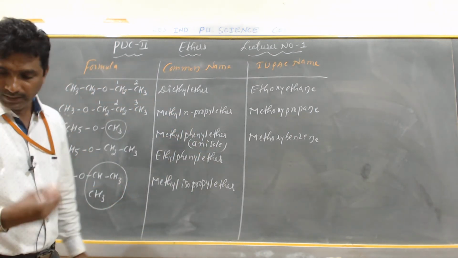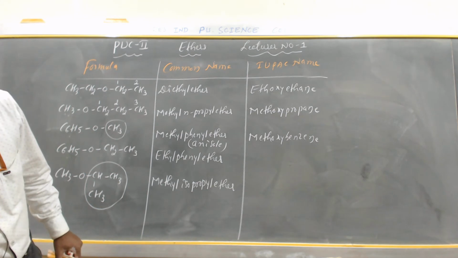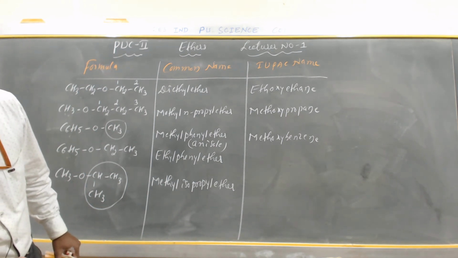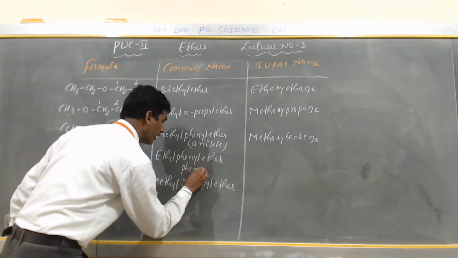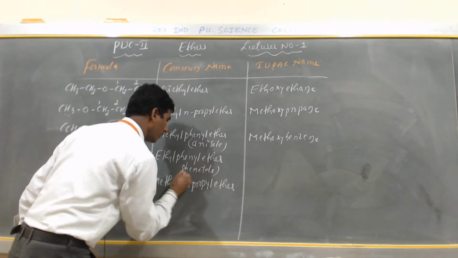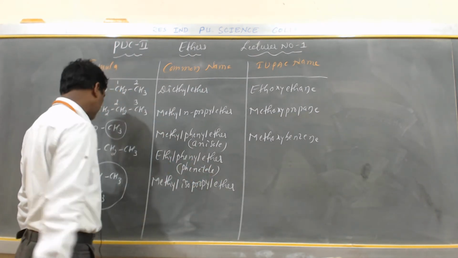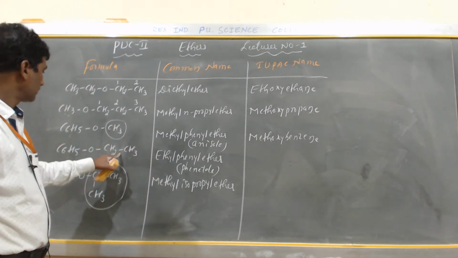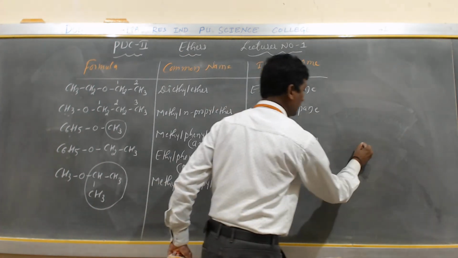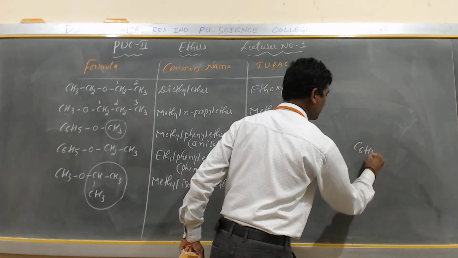And the next is what here, anybody? Ethyl phenyl ether. So it is called what? Phenetole. It is also called phenetole, ethyl phenyl ether. So, anybody? CH3 CH2 is called what? So now I can write the same structure, C6H5.